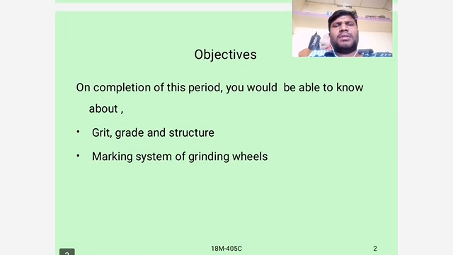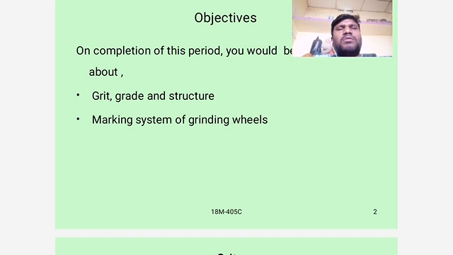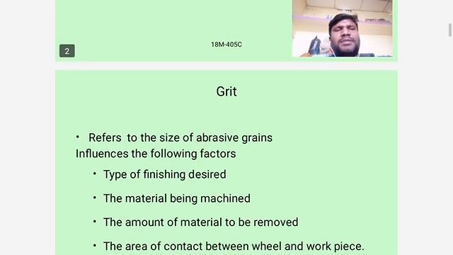Objectives: grit, grade, and structure. Marking system of grinding wheels: grit, grade, and structure. Marking system of grinding wheel: how to identify and how to mark which grade and which structure are used in this chapter.